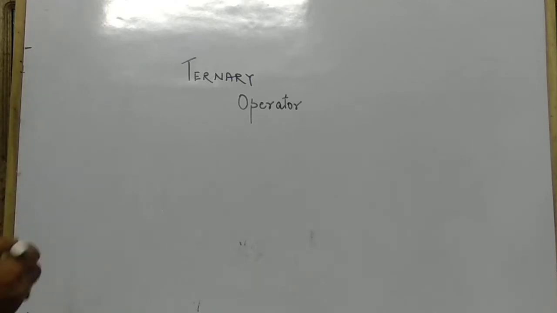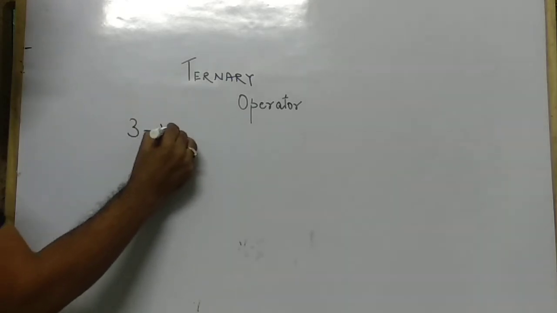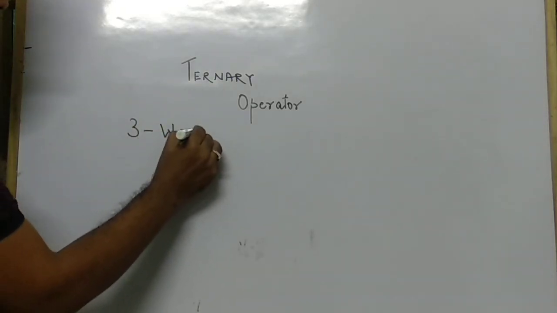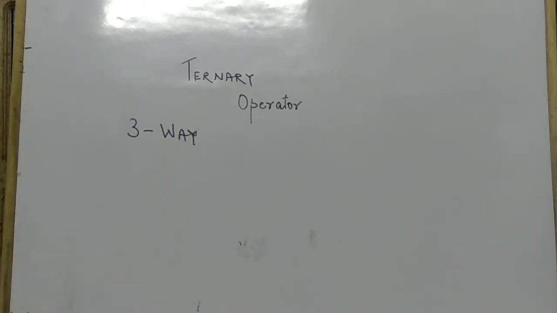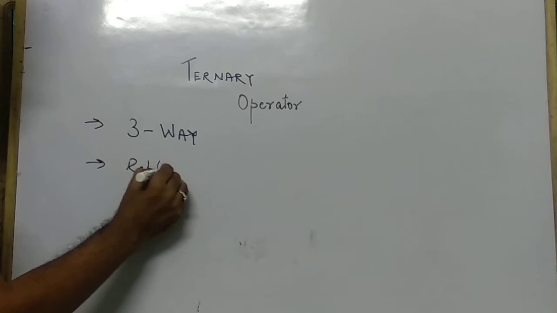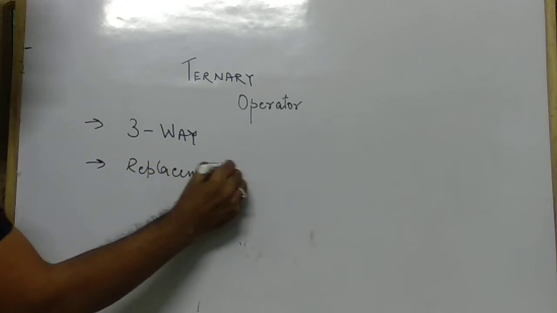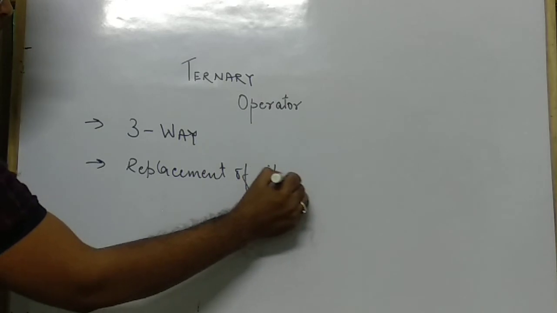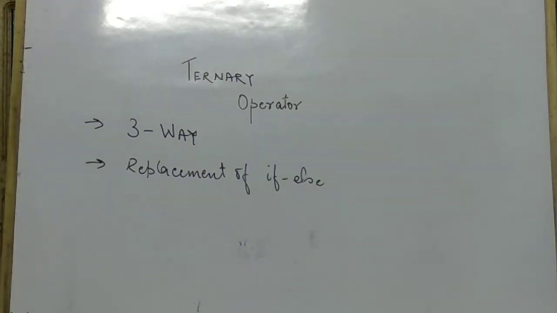The ternary operator is also called the three-way operator, and it is also known as the replacement of the if else statement. Why is it called a replacement of the if else statement? This operator is used to reduce the lines used in the if else statement.